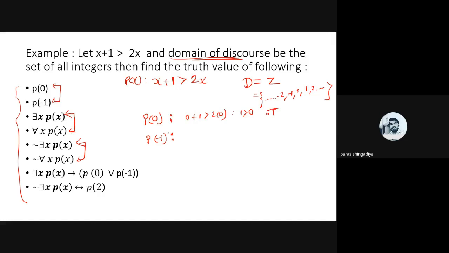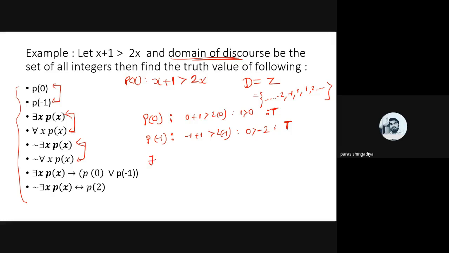Now the answer of P of minus 1. Replace minus 1 here. So minus 1 plus 1 greater than 2 into minus 1. So it becomes 0 greater than minus 2, and 0 is a greater value than minus 2. So it is also T. So P of 0 is T, P of minus 1 is T.